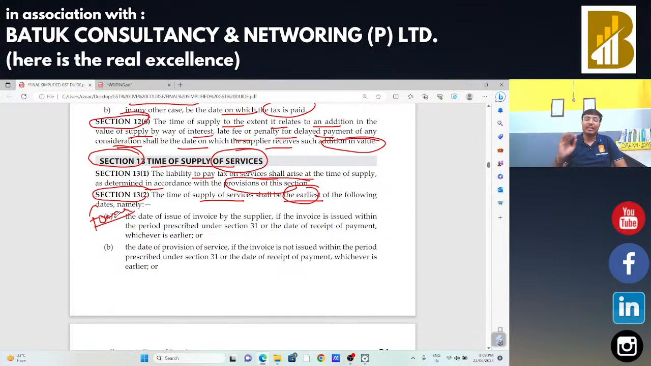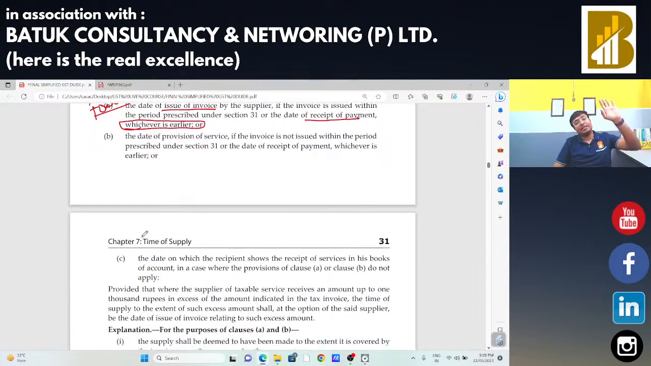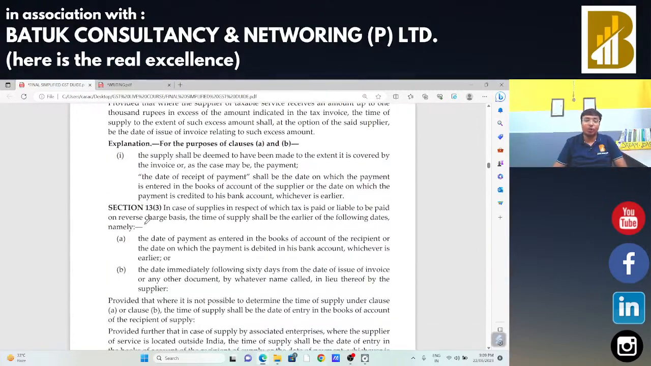Okay, in case of forward charge, time of supply will be the date of issue of invoices or date of receipt of payment, whichever is earlier. As we had already discussed, in case of supply of services, GST will be chargeable on account of advances. So, if I am going to provide my consultancy services, invoice or payment, whichever is earlier, that will be treated as my time of supply, and I need to make the payment of taxes accordingly as per section 13 subsection 2.